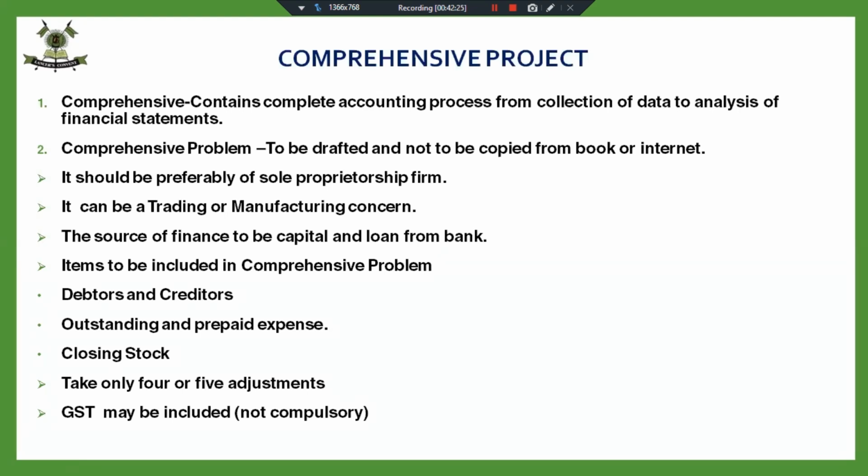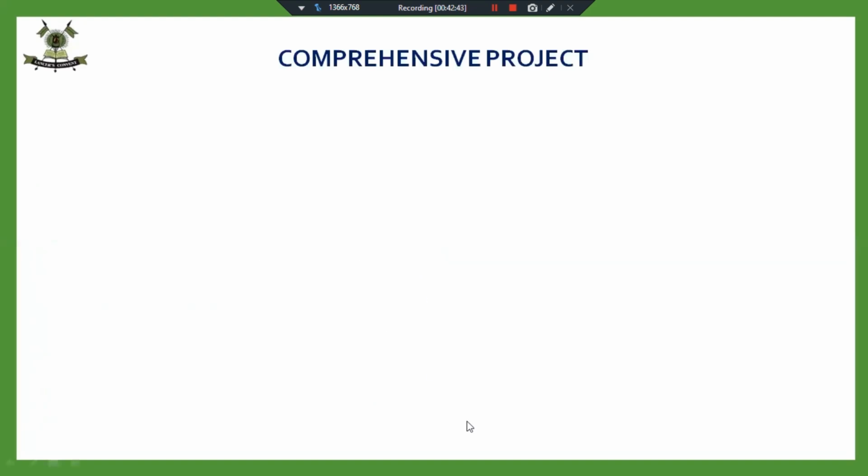CBSE has not made it compulsory to add GST. Though you have learned, you can incorporate GST in your comprehensive problem, as you have learned the GST entries in your class 11th. So GST can be incorporated. So keep these points in mind while drafting a comprehensive problem and while making a comprehensive problem.